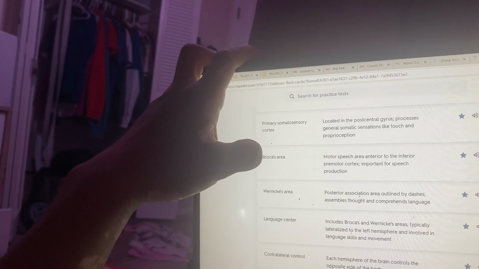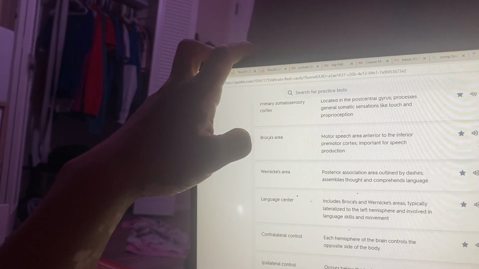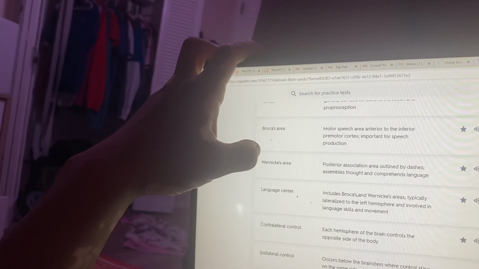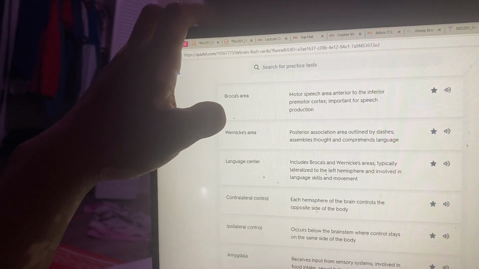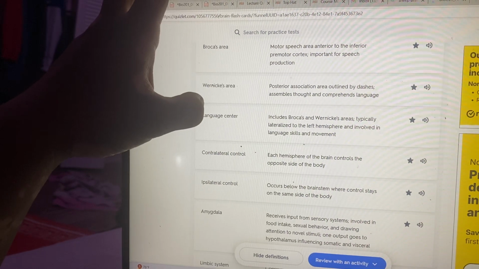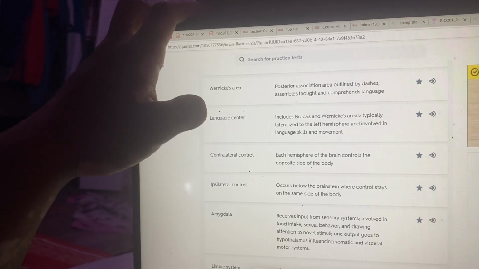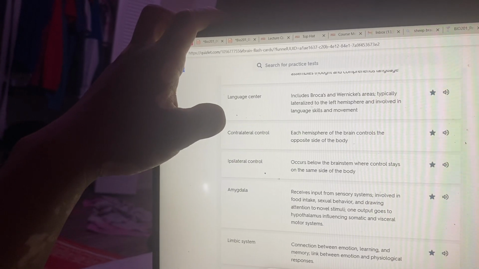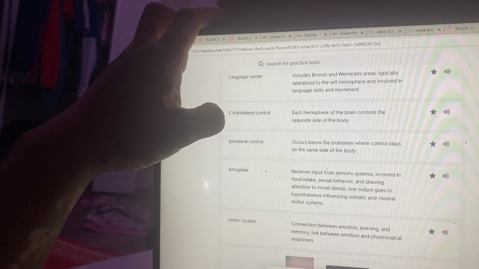Primary somatosensory cortex, located in the postcentral gyrus, processes general somatic sensations like touch and proprioception. Broca's area is the motor speech area anterior to the inferior premotor cortex, important for speech production. Wernicke's area, posterior association area, assembles thought and comprehends language. Language center includes Broca's and Wernicke's areas, typically lateralized to the left hemisphere and involved in language skills and movement.